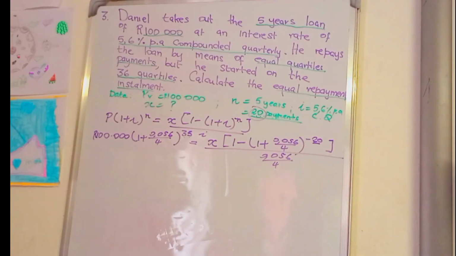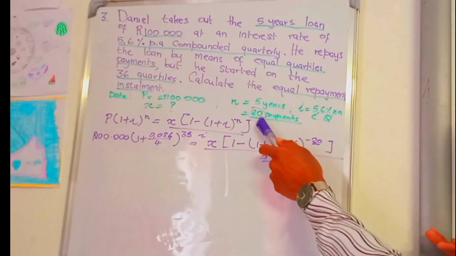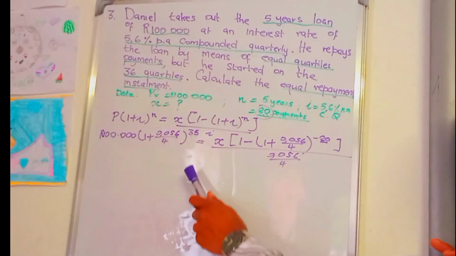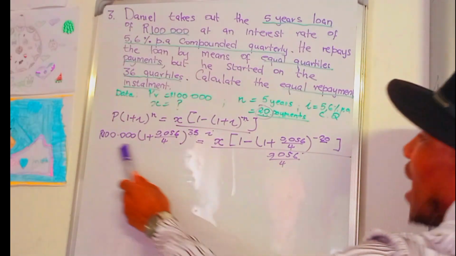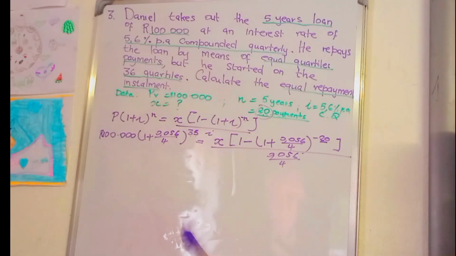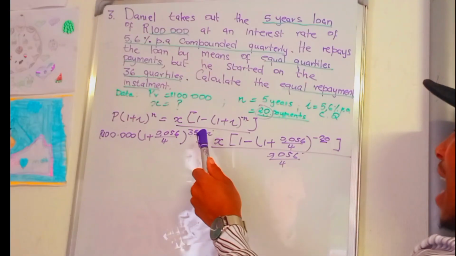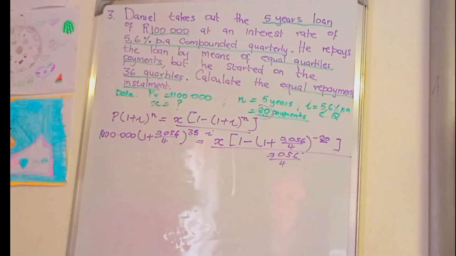The only thing is that the loan is no longer going to decrease the number of payments. The loan stays under the same agreement, and that agreement needs 20 payments. But Daniel didn't pay until payment 36, so this acts as a new loan starting at 35 payments. That loan still needs 20 payments, therefore the value of X is going to increase.